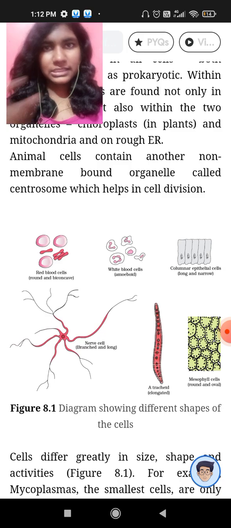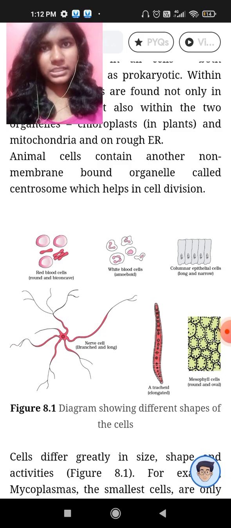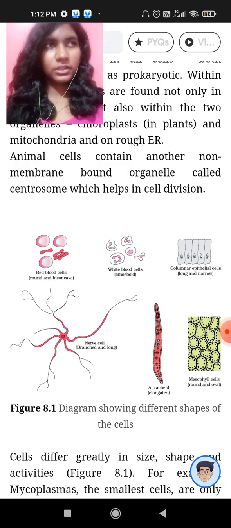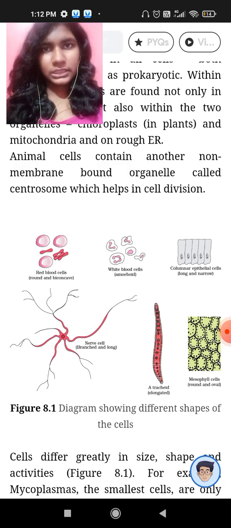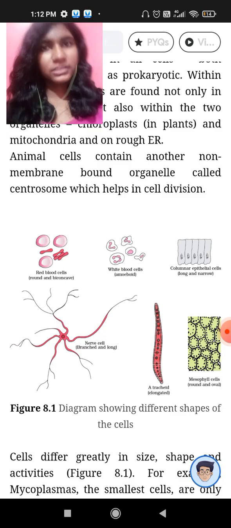And tracheary cells have tapering ends, and mesophyll cells can be round, oval, tubule-like, vesicle-like or lamellary.